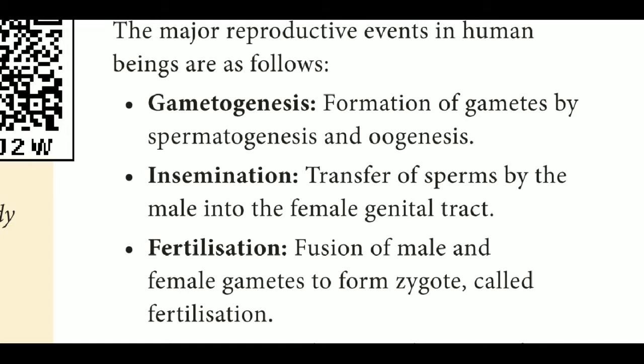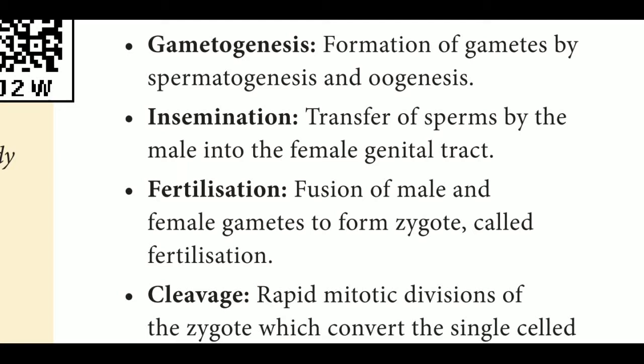There are two types of gametes involved in human reproduction, male and female. The male gamete is called sperm, the female gamete is called ovum or egg. The formation of male gametes, or sperm, is called spermatogenesis, and the formation of female gametes, egg or ovum, is called oogenesis.